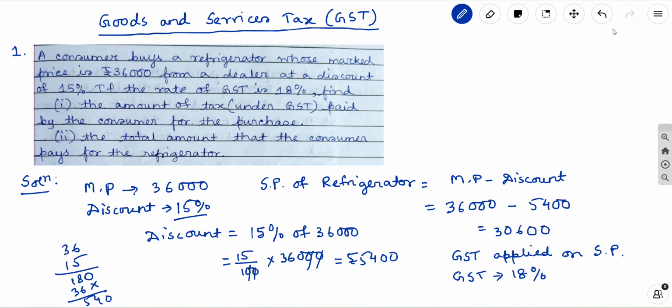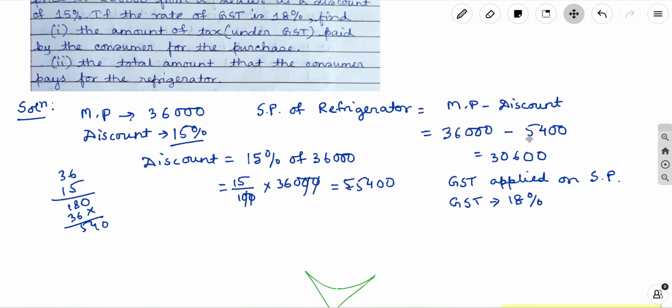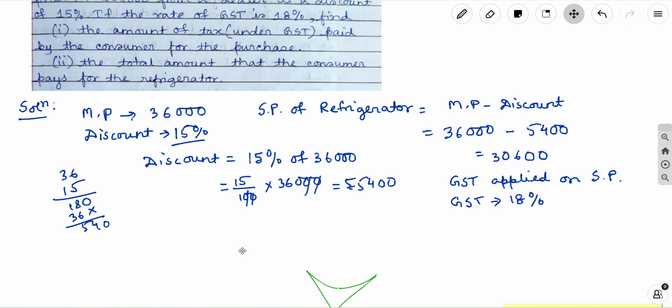Now let us solve the first part: the amount of tax paid by the consumer.